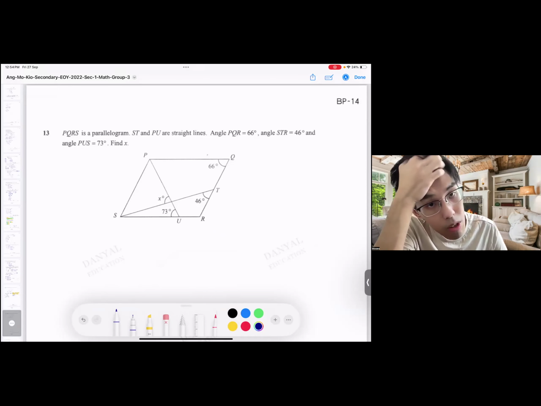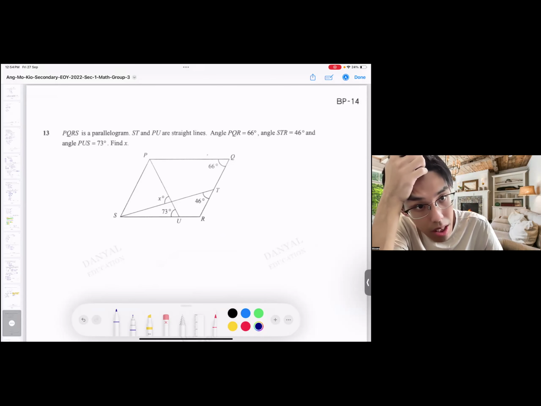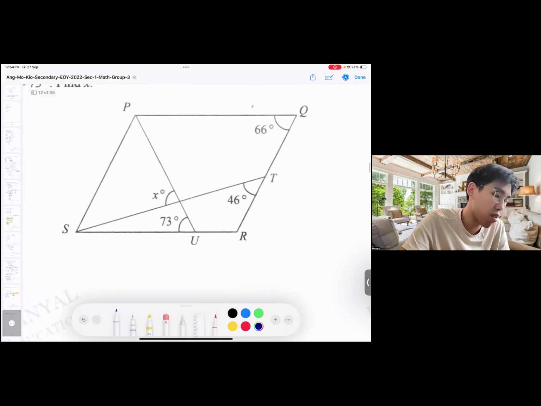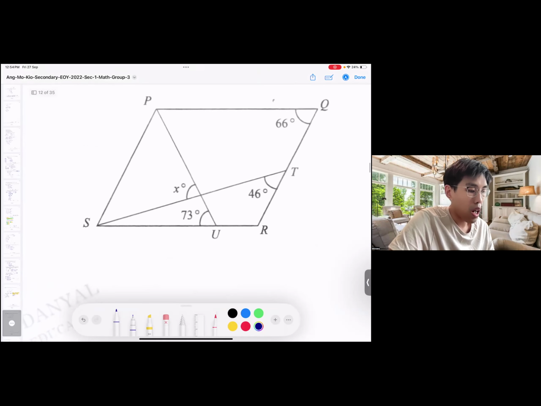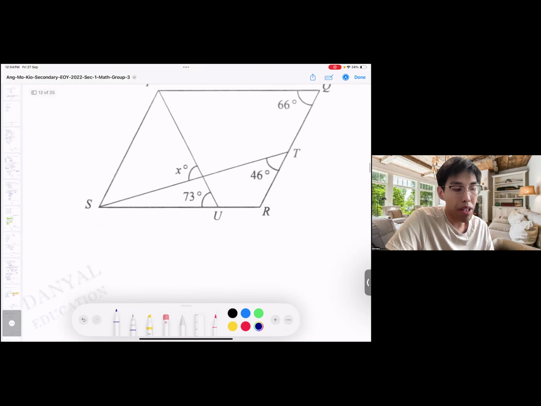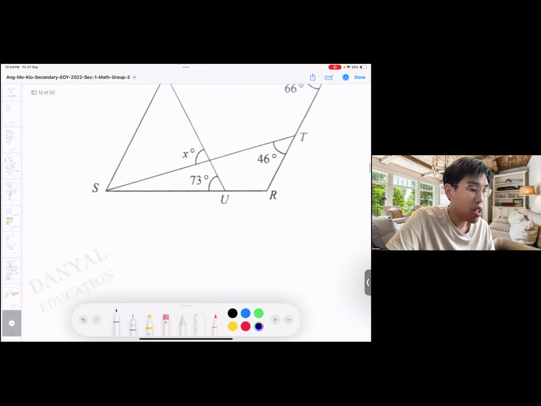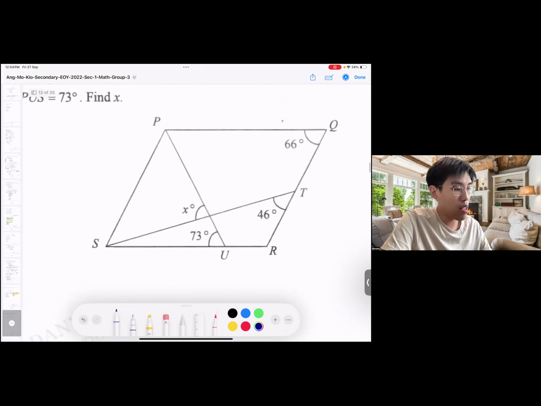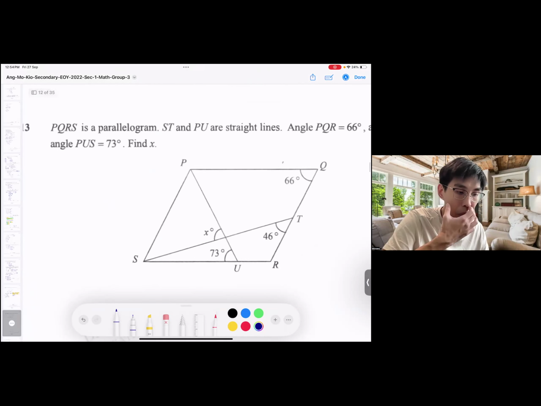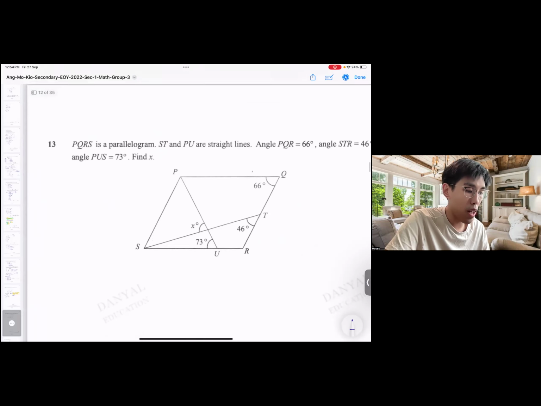Question 13. Parallelogram, straight lines. PQR is 66, STR is 46, PUS is 73. Find X. Okay, this one is not difficult, because there's a couple of angles that we can already find. Do we need to give reasons or anything? No need, just need to write the angle.